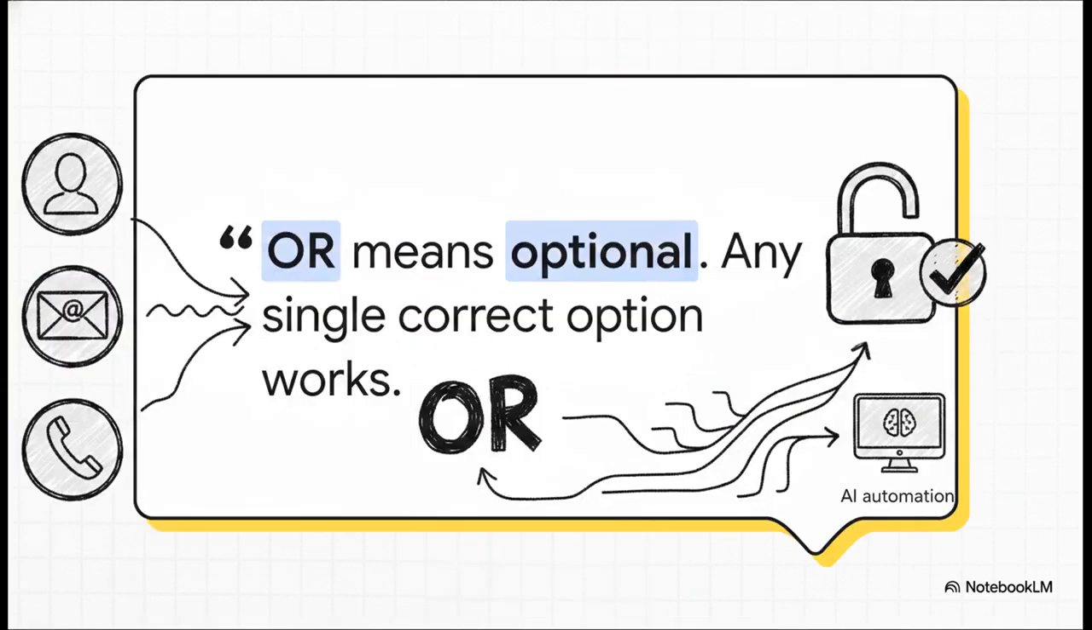Conversely, the OR operator is all about optional pathways. It's just like logging into a website. You can use your username or your email or your phone number. Any single correct option grants you access. Python is incredibly forgiving here. It looks at the left side, it looks at the right side, and if it finds a true value literally anywhere in that chain, the whole entire statement succeeds. It is the absolute perfect operator for providing alternative solutions or fallback methods in your AI automations.